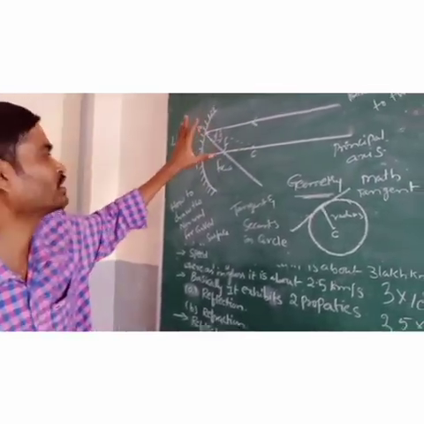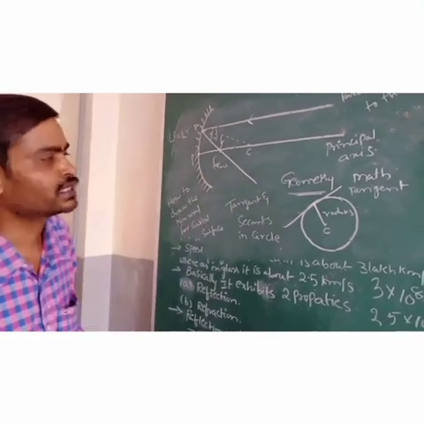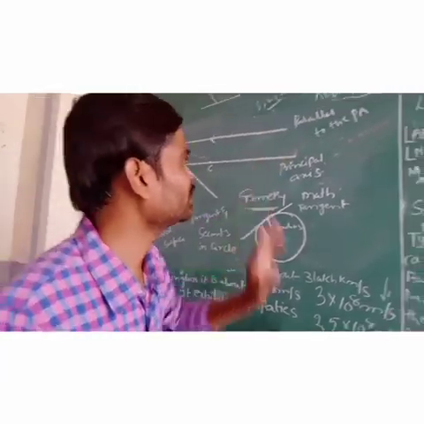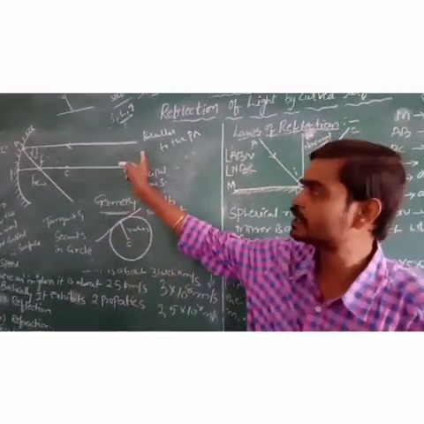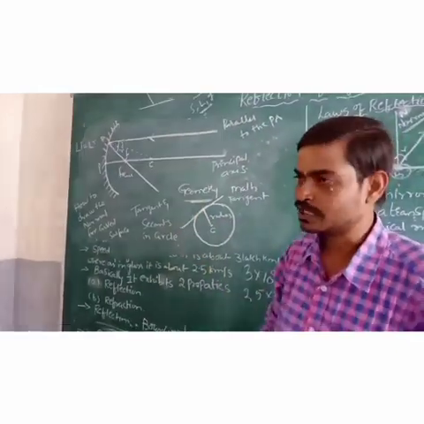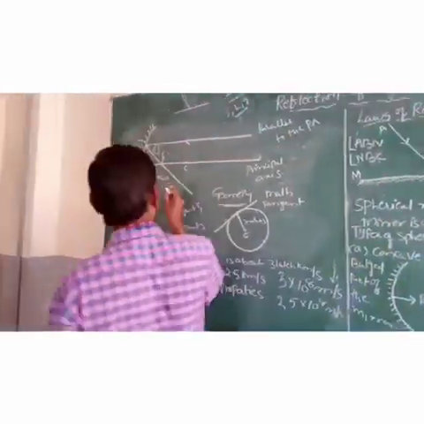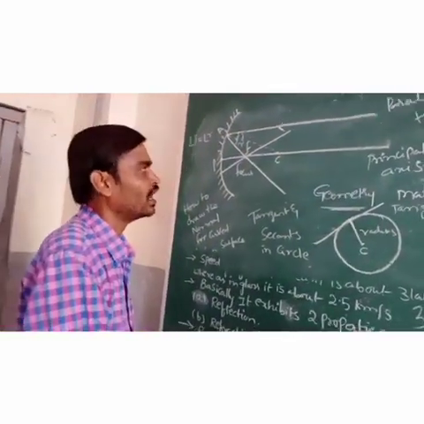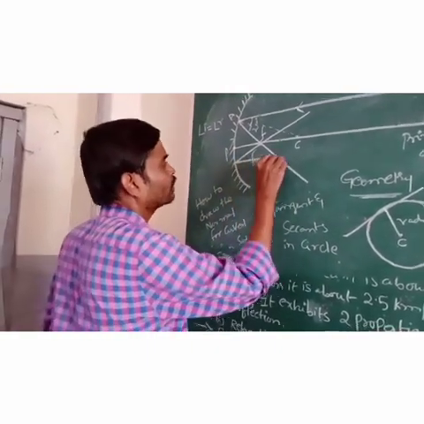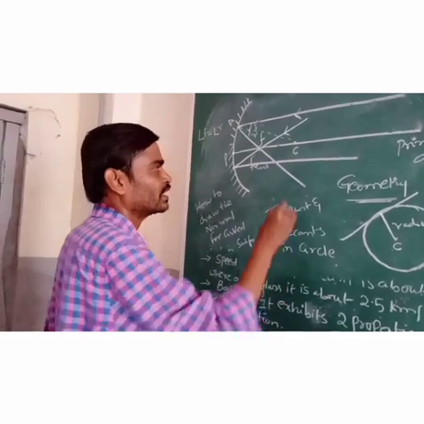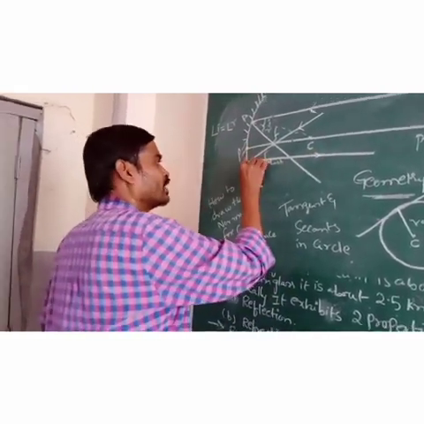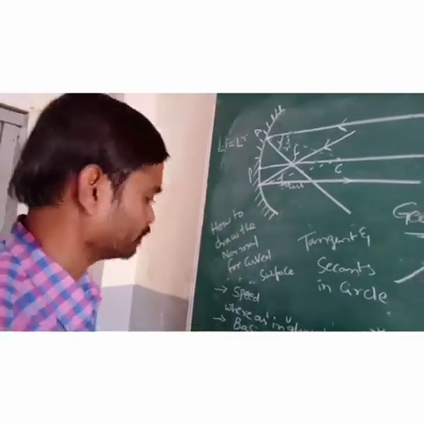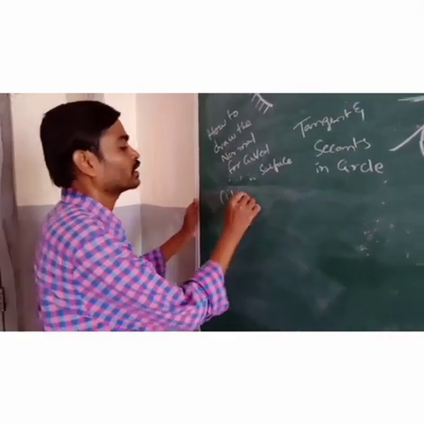That is why these laws of reflection are valid not only for a plane surface, but even for a curved surface. When the light ray is passing parallel to the principal axis, after the reflection it passes through the focus. Not only this, if the light ray is passing through the focus like this, after the reflection it is parallel to the principal axis. This is the incident ray, this is the reflected ray, and the normal we draw to the center. This is the normal.